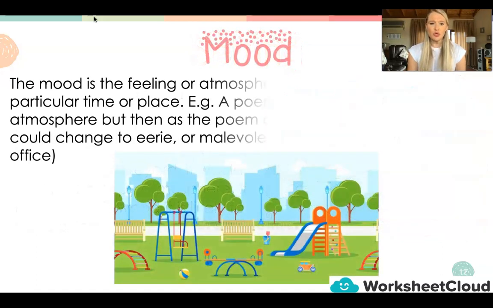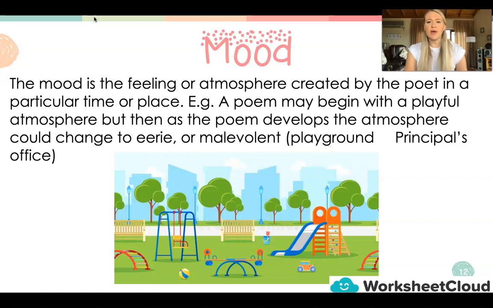Right, then the mood of the poem. So the mood is the feeling or atmosphere created by the poet in a particular time or place. So a poem may begin with a playful atmosphere, but then as the poem develops, the atmosphere could change to eerie or malevolent. So for example, starting off in a playground, it's happy and exciting, and then all of a sudden, the poem talks about going to the principal's office. So immediately the mood changes from this happy mood to, oh my goodness, what has just happened? So the mood is also an essential aspect of a poem.